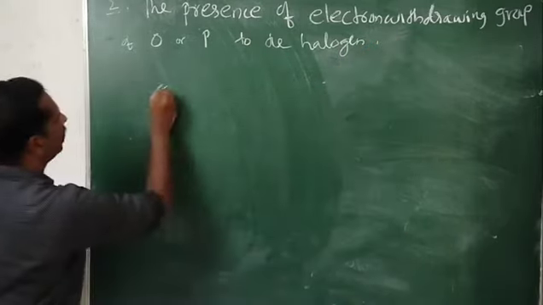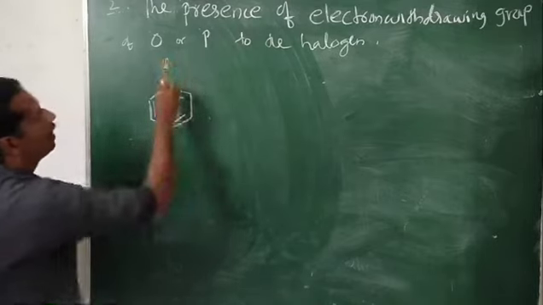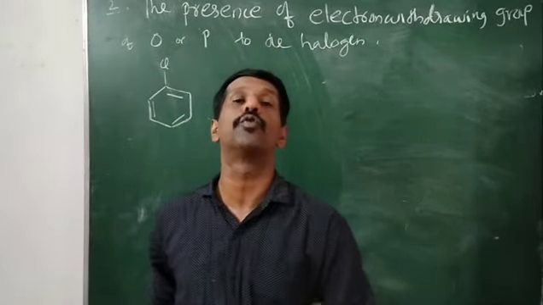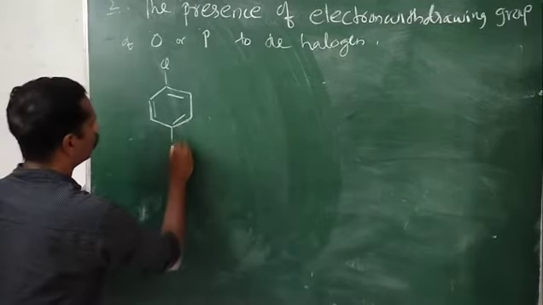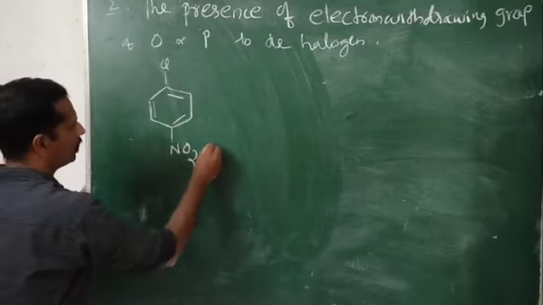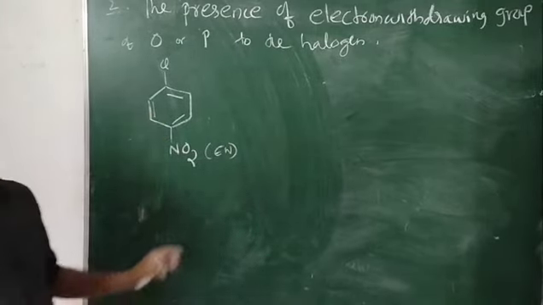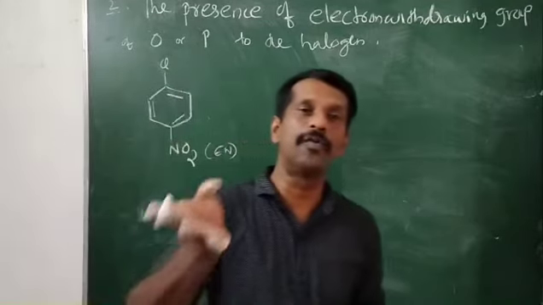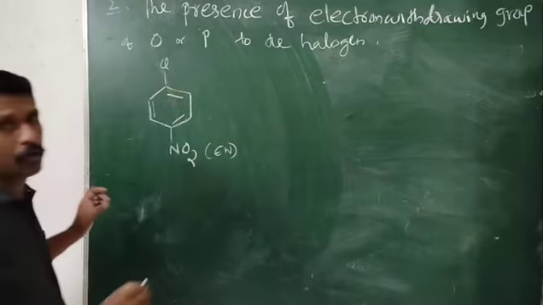That means if you take, here it is like this. This is our halogen. Which are the electron withdrawing groups? Of course, NO2 group is an electron withdrawing group. CHO group is an electron withdrawing group. Suppose here it is NO2 group. This is the electron withdrawing group, EW. If such groups are present on the ring, then this aryl halide will immediately undergo nucleophilic substitution reaction.